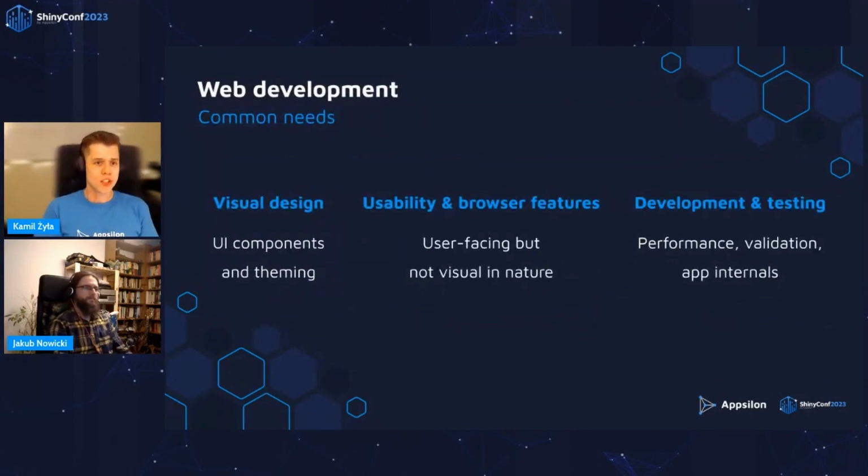So probably the most obvious part is the visual design of your application. Everything that you will see when you launch your application. So the UI components that you are using and the theming. And Shiny, while it allows you to build an interactive interface really fast, it's somewhat limited when it comes to the choice of its appearance. Of course, you can expand it using various packages, but still, you're kind of limited. And we really want to make sure that you have a wide array of choices when it comes to how your application looks. And we also want to make sure that the most popular toolkits out there are available for Shiny as well.